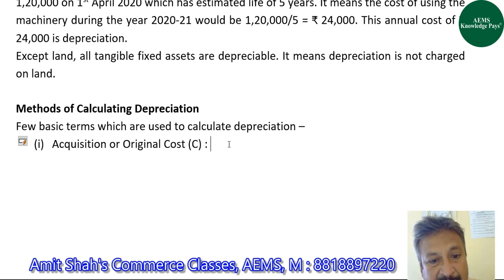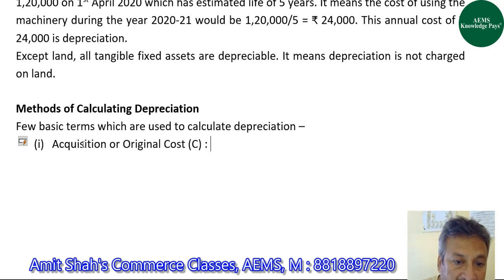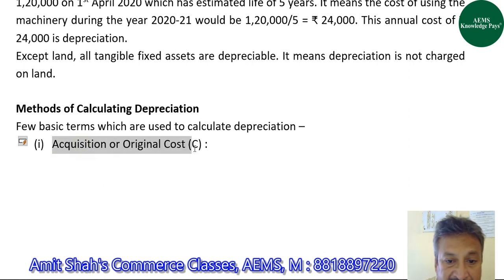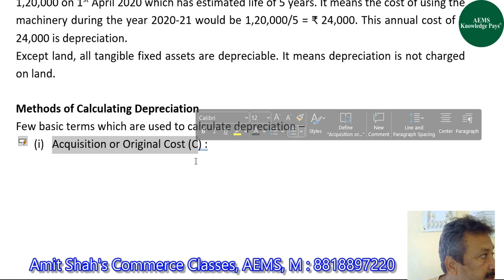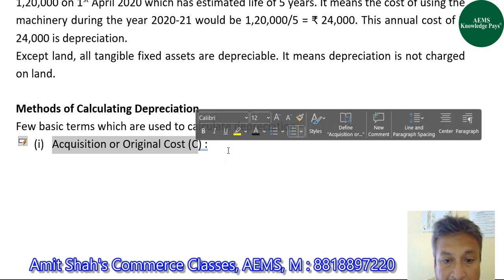And all such expenses together, including the purchasing price of the machine, is called acquisition or original cost of that asset, and that is denoted by capital C. Am I clear?